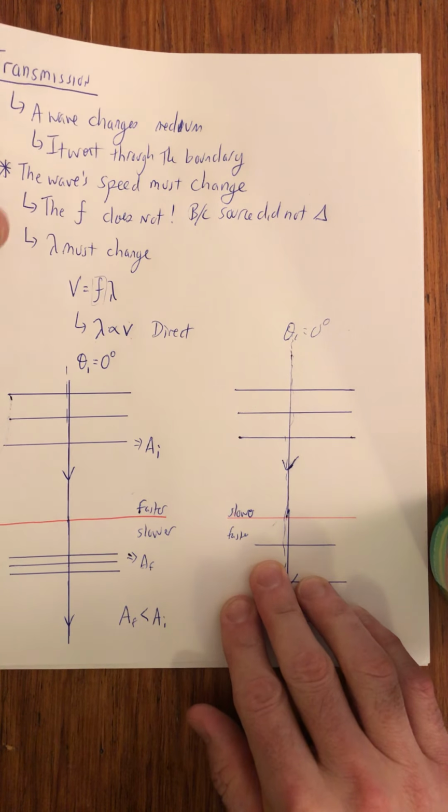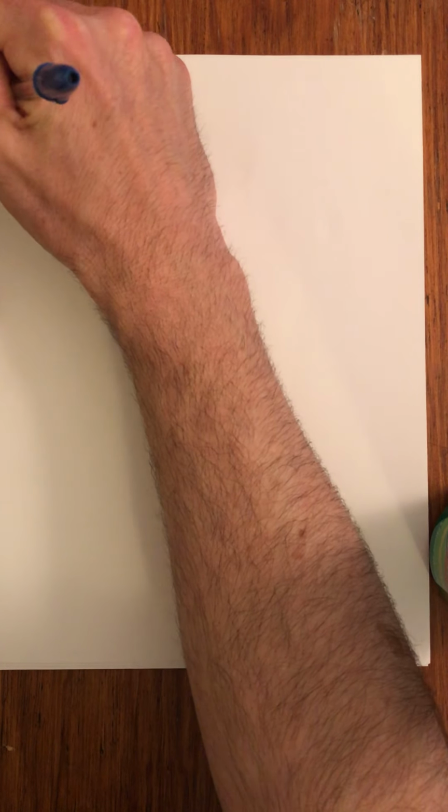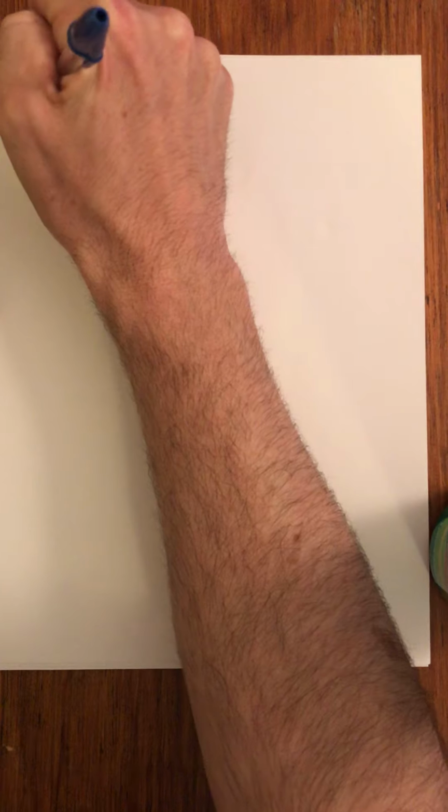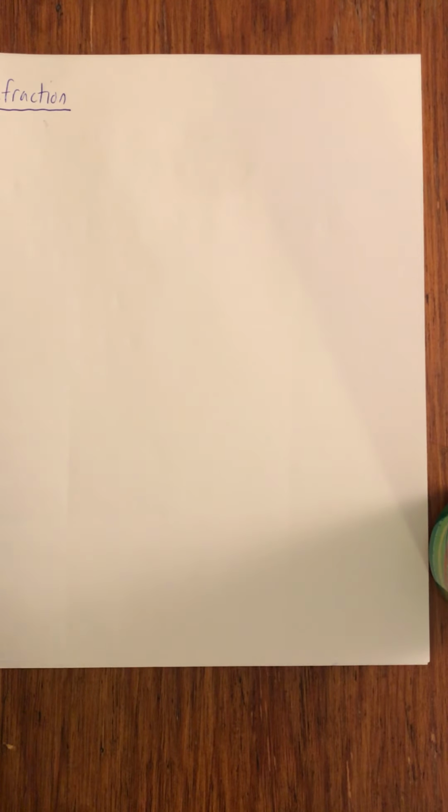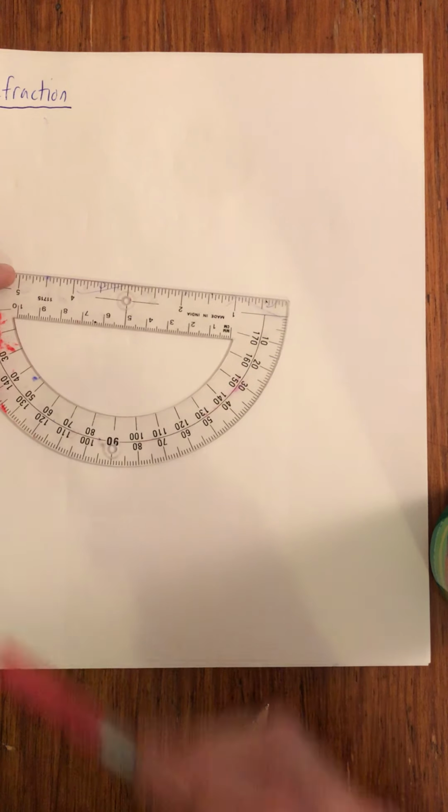So now let's look at our new property of waves, and the property is going to be called refraction. So reflection, refraction, both happen when a wave encounters a boundary. So we're going to talk about that transition going from the pavement to the gravel lot, or the gravel lot to the pavement again. But we're going to do this a little bit differently this time.